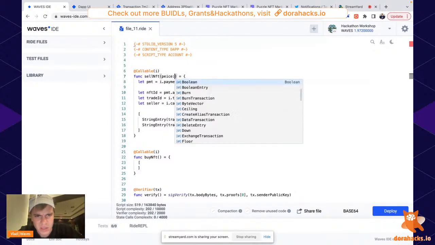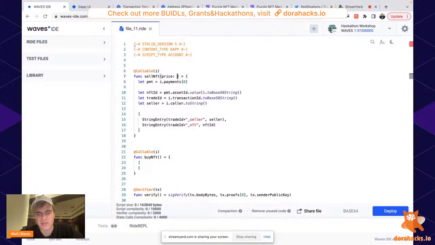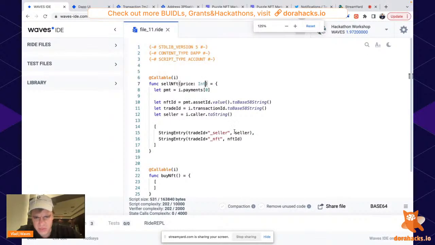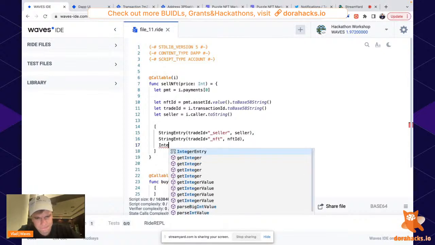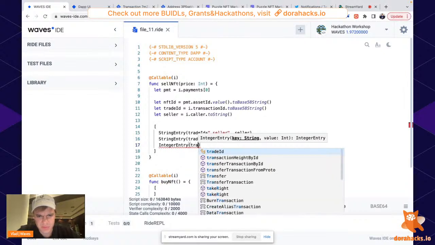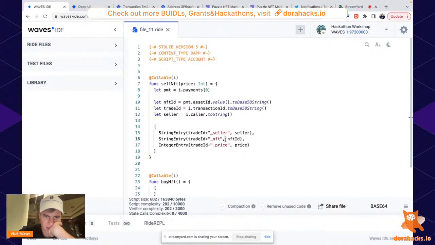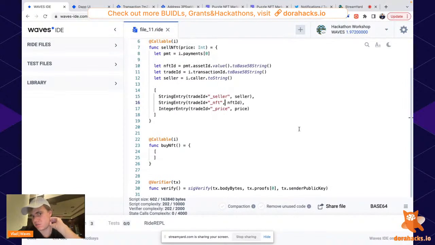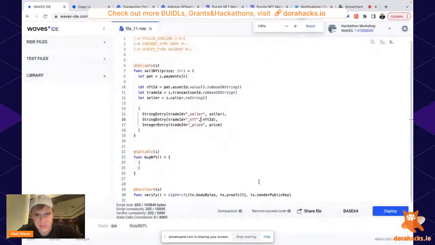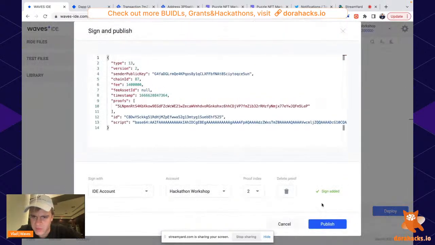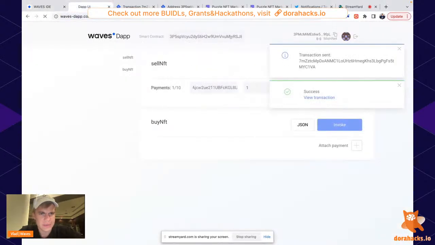Look, the seller needs to give a price. Price is an integer, right? Sell NFT for a price. And we store this price. Trade ID, price. Price. Nice. So we now need to sell another eagle and remember its price. Oh, okay. Let's try it once again. You will see what's changed actually.